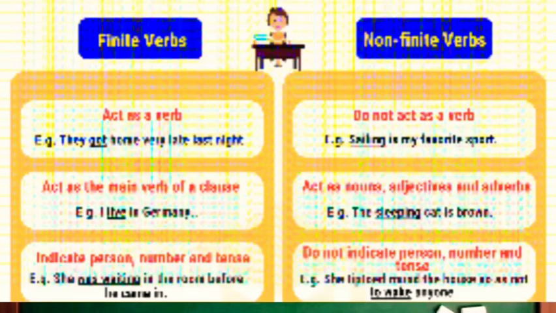So what did you learn today in the session? You learned that verbs are classified into two groups, finite and non-finite. Finite verbs are affected by the subject, whereas non-finite verbs do not change.